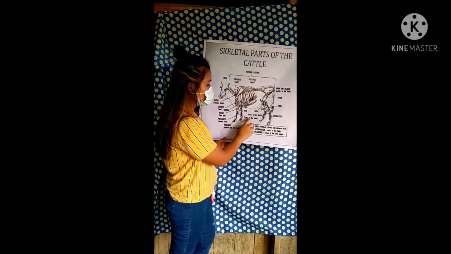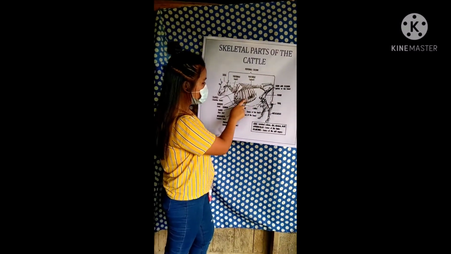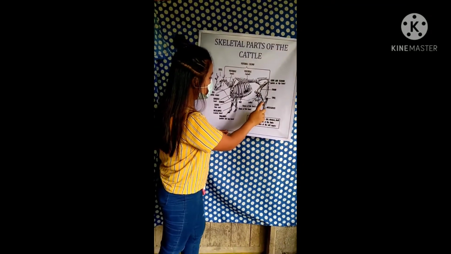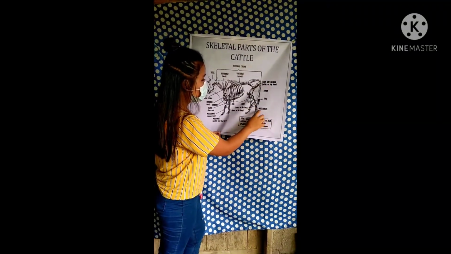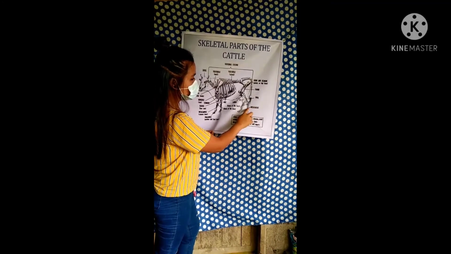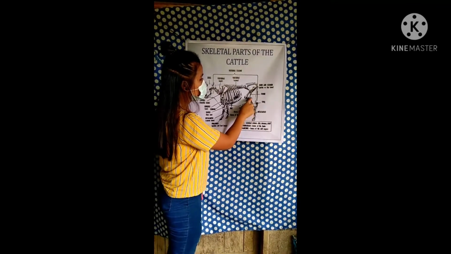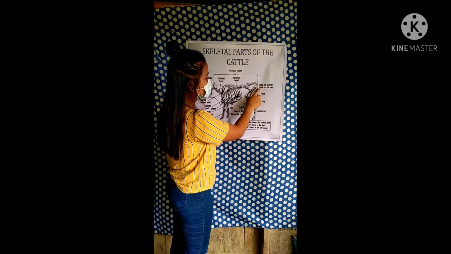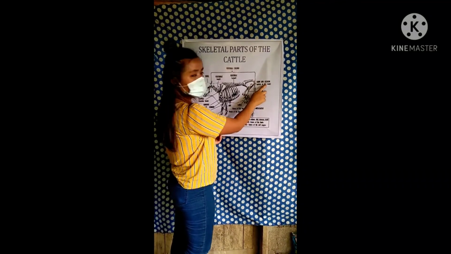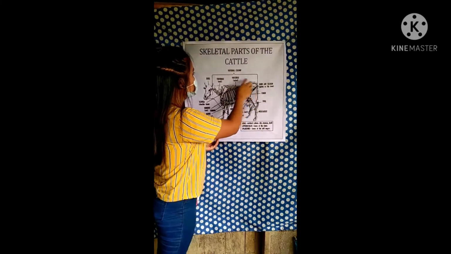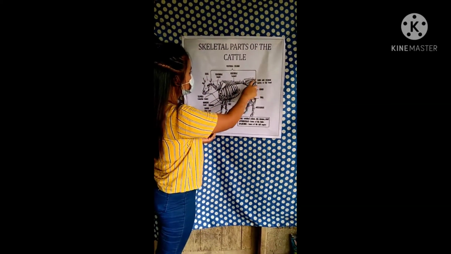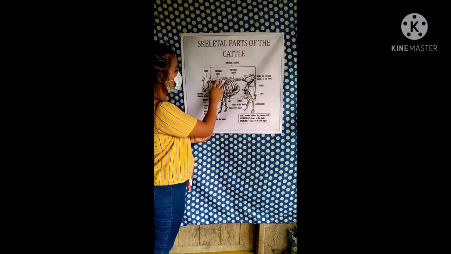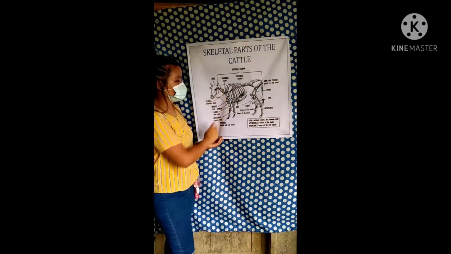This is the bones of the knee. This is the ribs. This is the stifle. This is the bones of the hock, metatarsus, tibia, femur, ilium and ischium or the pelvic or hip bone. This is the vertebral column, spinal vertebrae or neck.